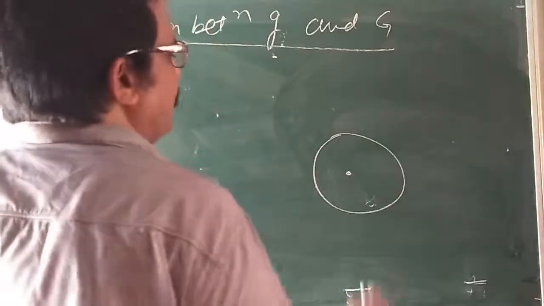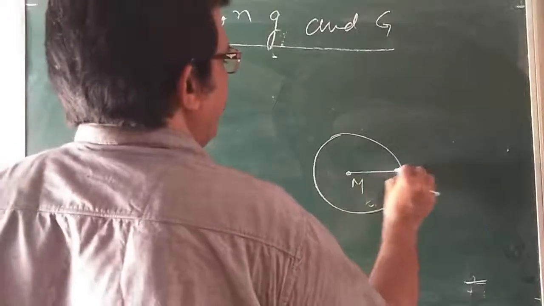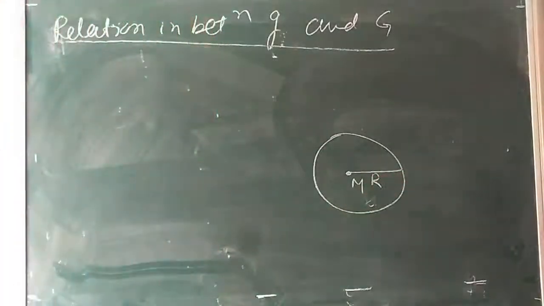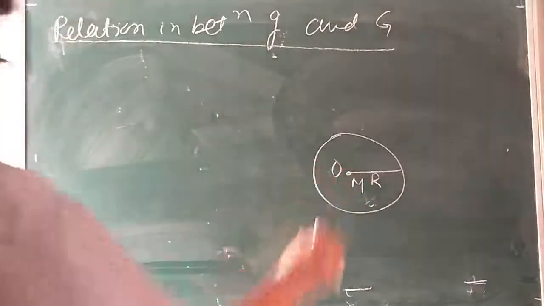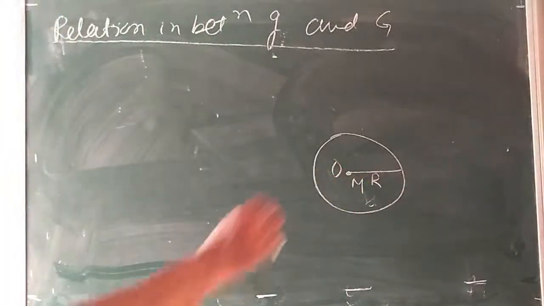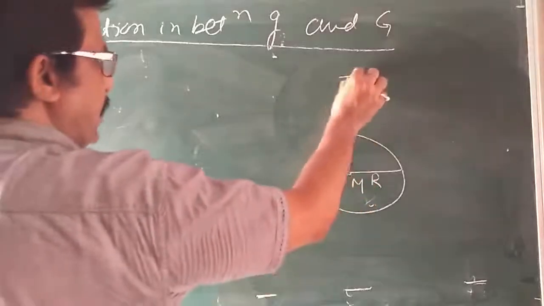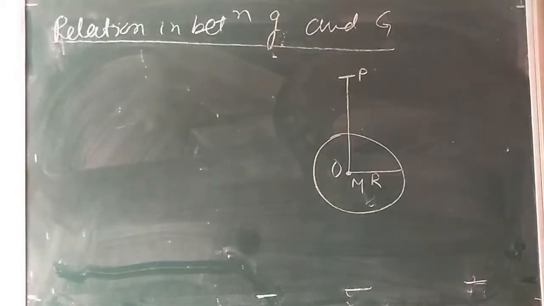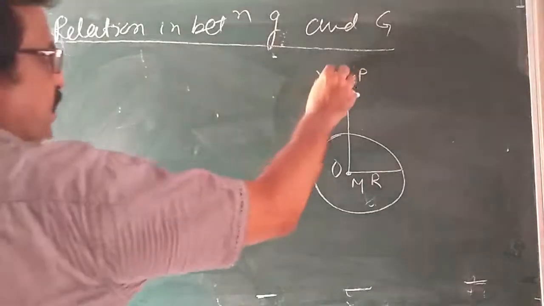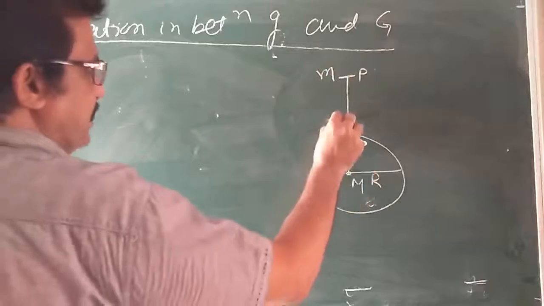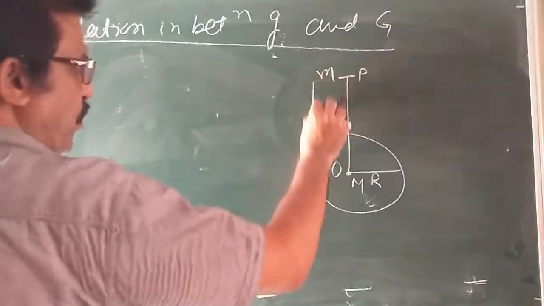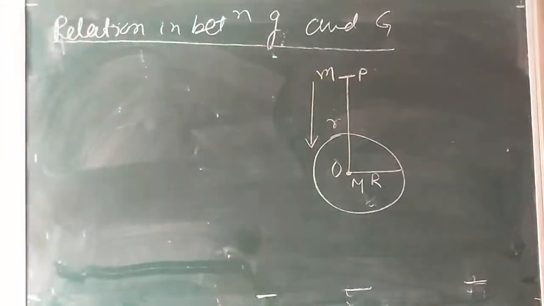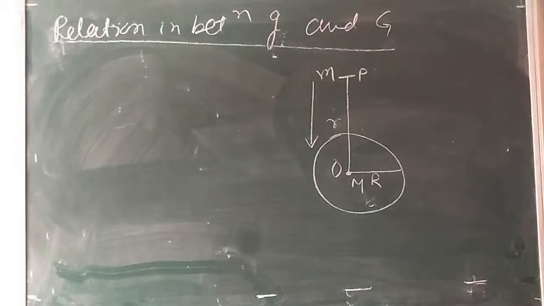Say the center of the earth is O, the mass is M, the radius is R. This is our earth. Suppose at a point P an object is there, of mass m, and the distance of this object from the center is r. The body is coming like this. Okay, so draw this diagram.